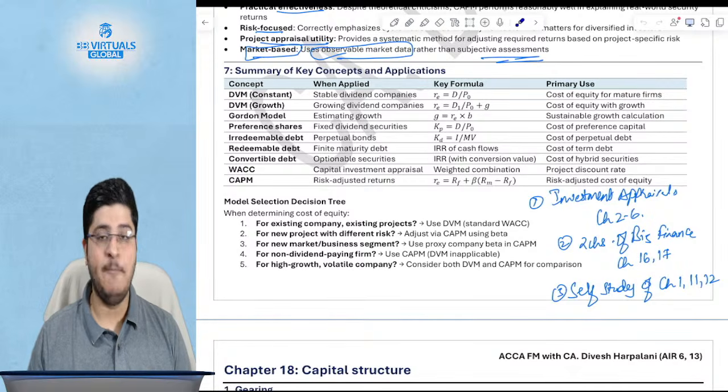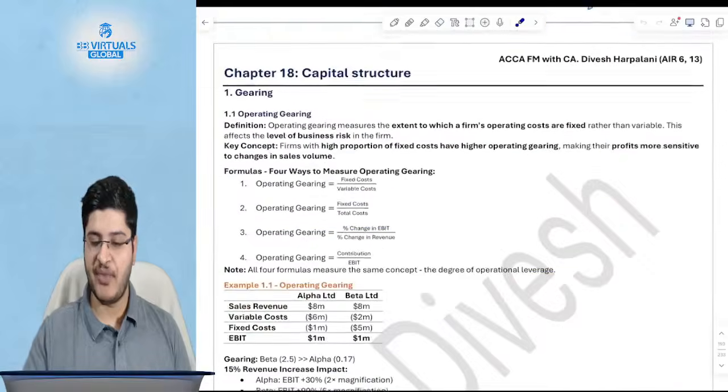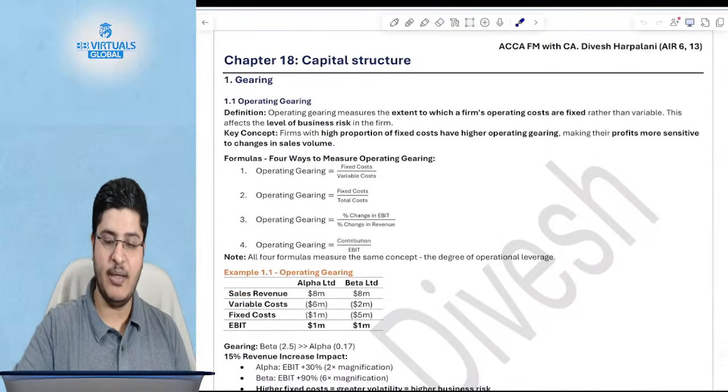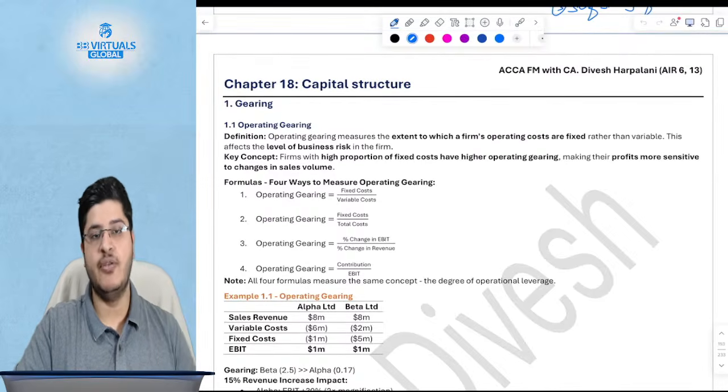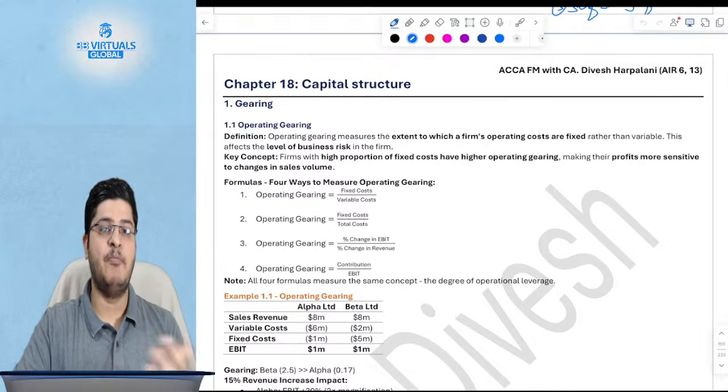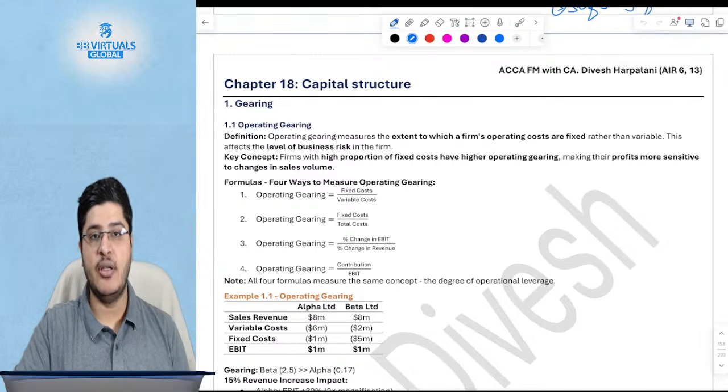Okay, what we plan to cover today, at the outset I'll tell you what all we plan to cover, and let's see what all we can achieve. But at the bare minimum, I want to cover the remaining chapters of, so of course capital structure, which is chapter 18, I want to cover. We'll see if we get time to cover financial ratios as well.